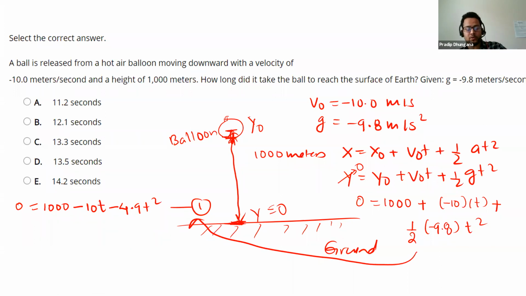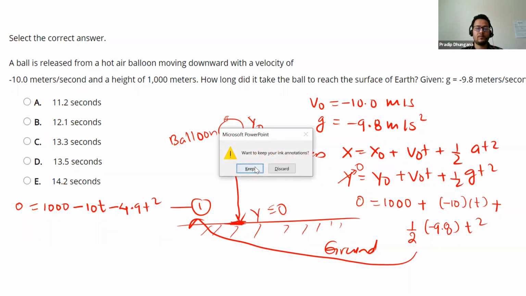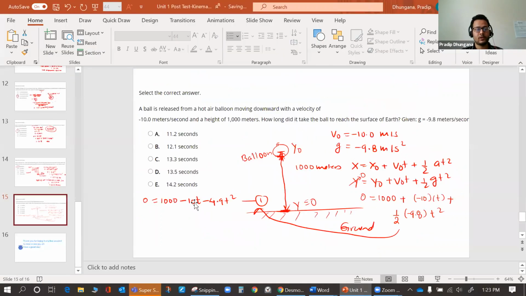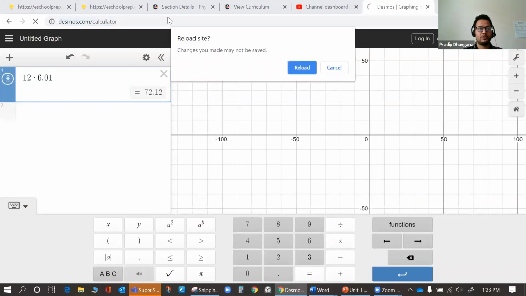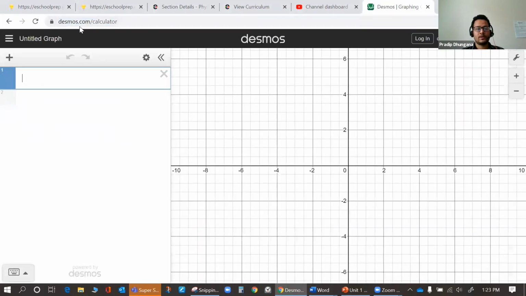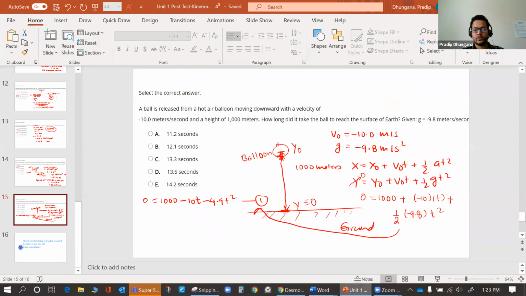Let me go to Desmos. I'll open Desmos here. You can go to desmos.com/calculator and graph it from the beginning.